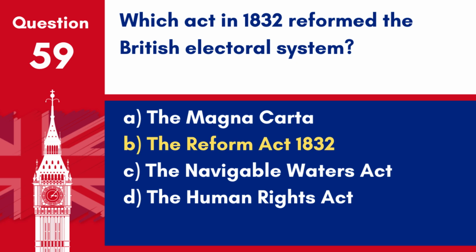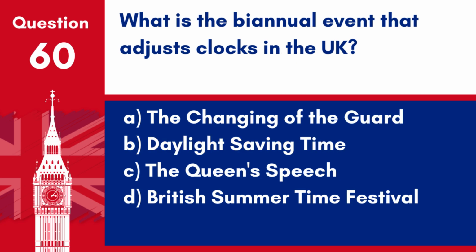Answer: B. The Reform Act 1832, also known as the Great Reform Act. It was instrumental in restructuring the British electoral system by redistributing seats in the House of Commons and reducing electoral corruption.